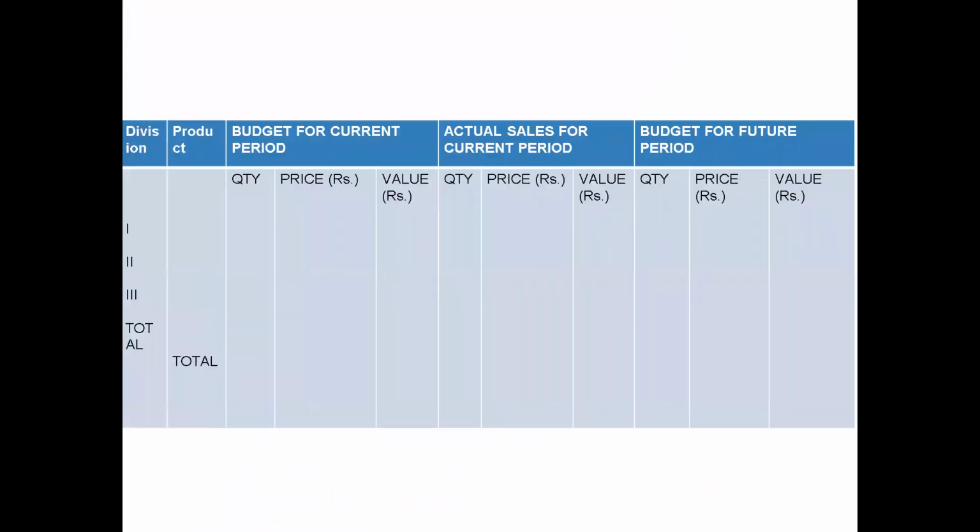So this is the format of preparing the sales budget. First, we can write the divisions. It can be one division, two, three, or four. That depends on number of divisions of a particular company. Then in the second column, we can write the number of products the company has. Then we will prepare the budget for the current period.